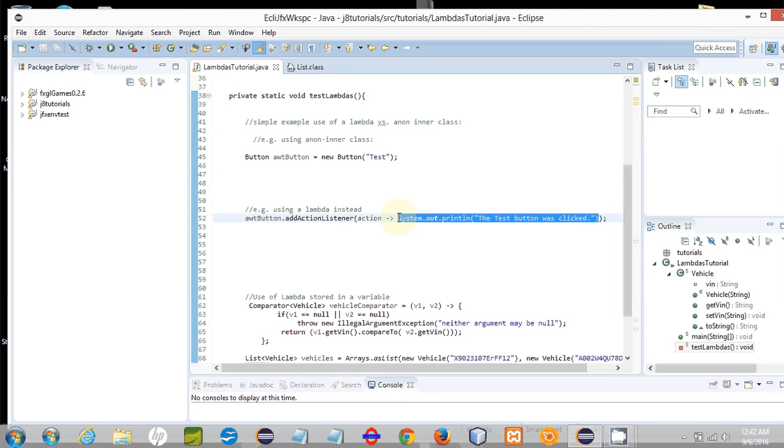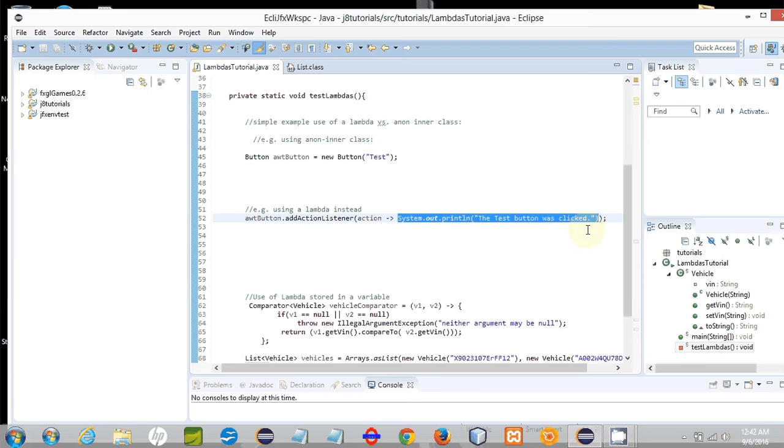So when an action event is fired by the button, such as when the user clicks the button, internally, your implementation class of the action listener interface has its action performed method called, with a single argument of type action event, this action variable here. Well, when it gets called, you're specifying this line of code to execute.